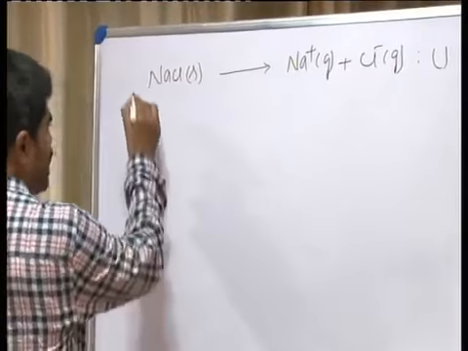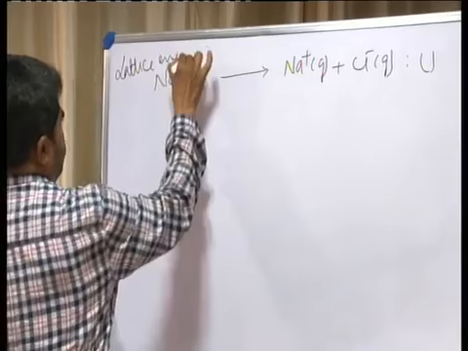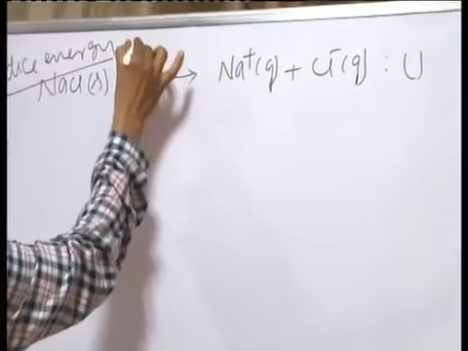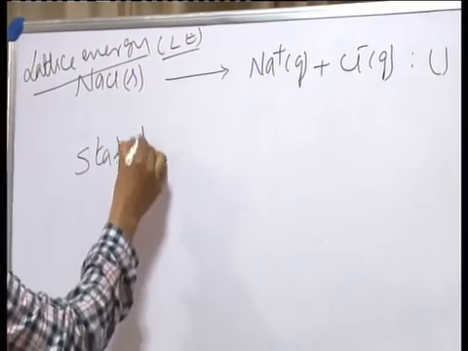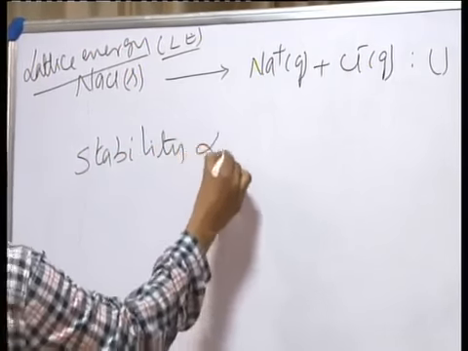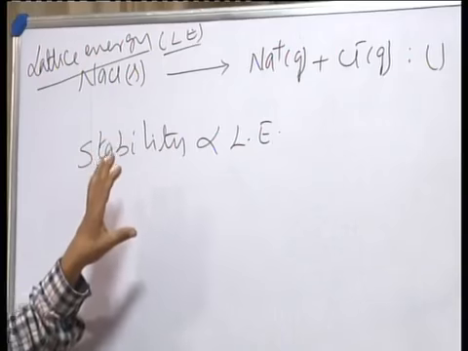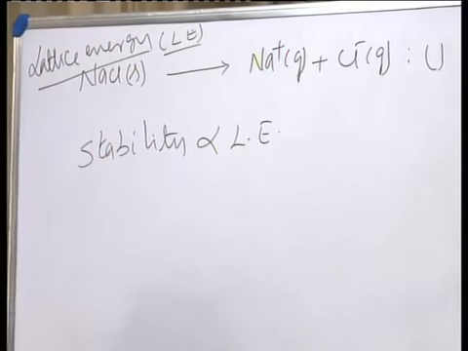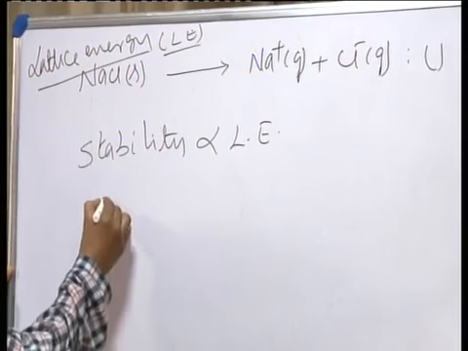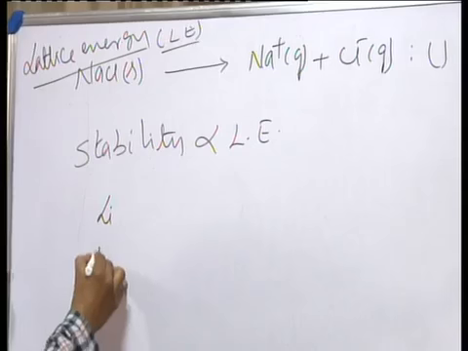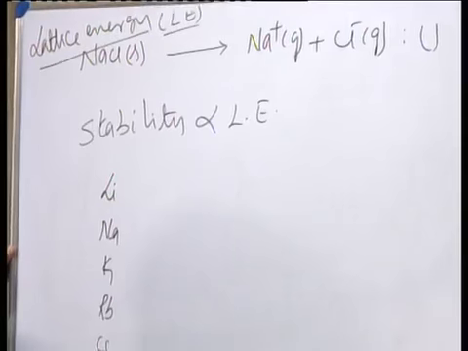Now remember lattice energy. I will write LE here. Remember, the stability of the compound is directly proportional to lattice energy. The higher the lattice energy, the more the stability of the compound. Suppose we take up the lattice energy in the case of the alkali metal halides: lithium, sodium, potassium, rubidium, cesium, and also francium.